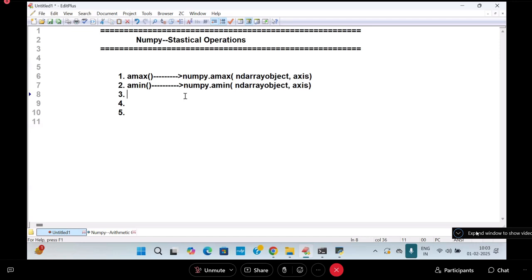After that, you will come across one more type of function called what? Mean. Spell out. Mean. What is meant by mean? numpy.mean of ND array object, comma axis. That will give you the mean. What is the meaning of mean? What is the mean?